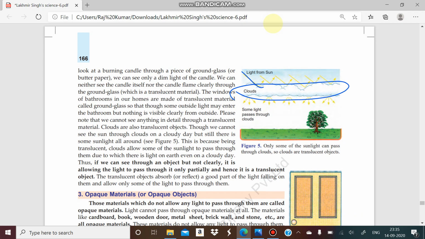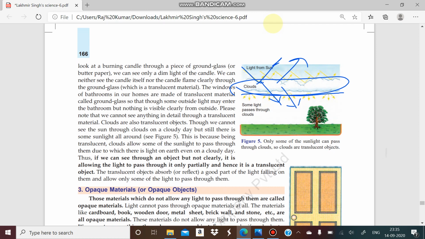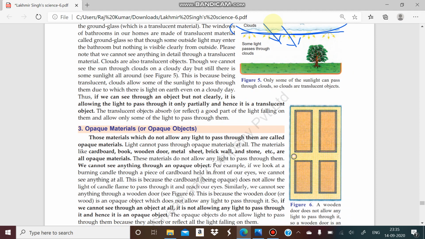So I think you know, during the rainy seasons, clouds are present in our atmosphere in high density, so they generally do not allow light to pass. But after that, some light will enter through them. So we can say a cloud acts as a translucent material because it reflects most of the light, but some light enters. Some light can enter through the clouds, so that's why they are known as translucent objects.